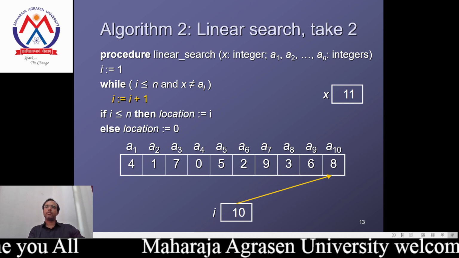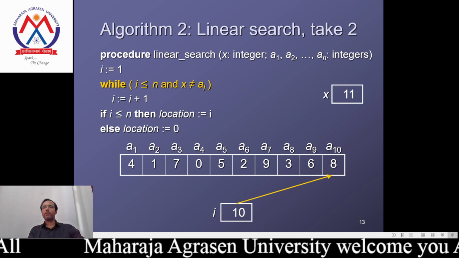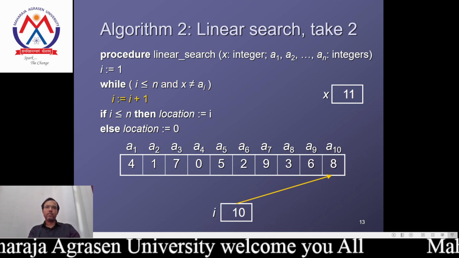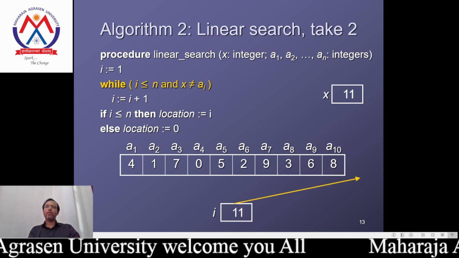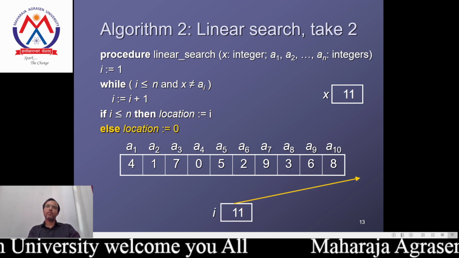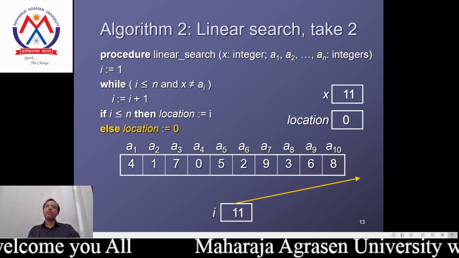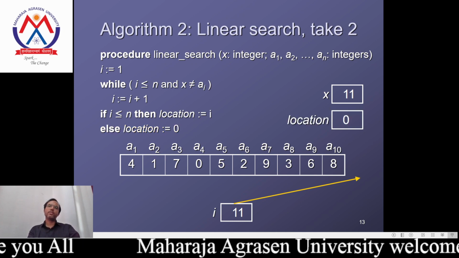Now we have considered all the values, with i equal to 10, and the location will be 0 because the value doesn't exist within the array.